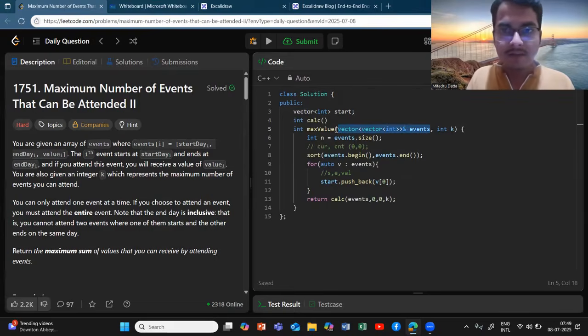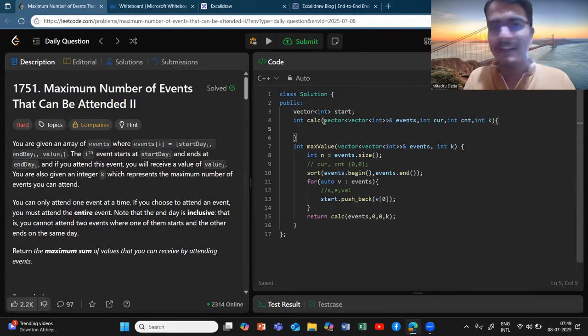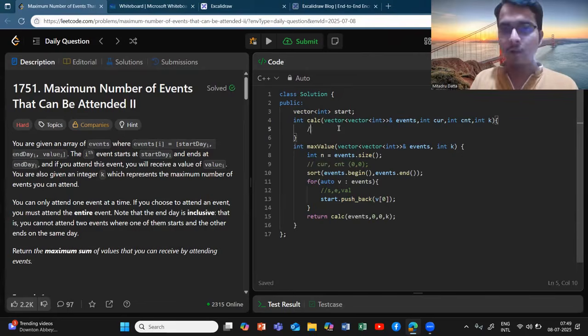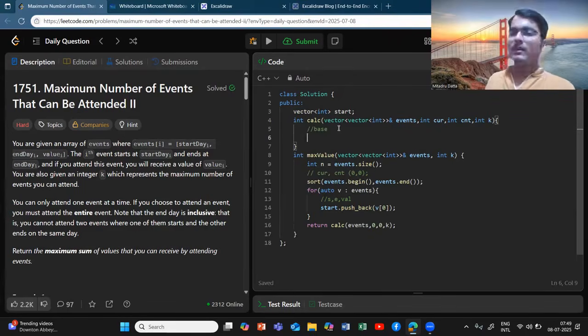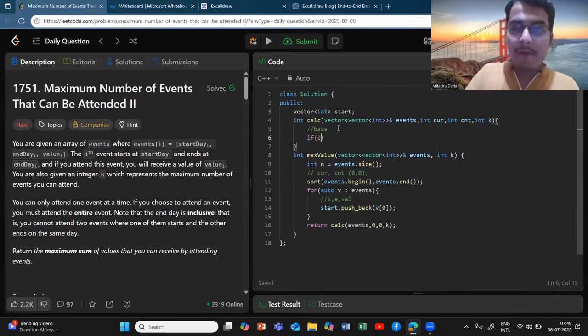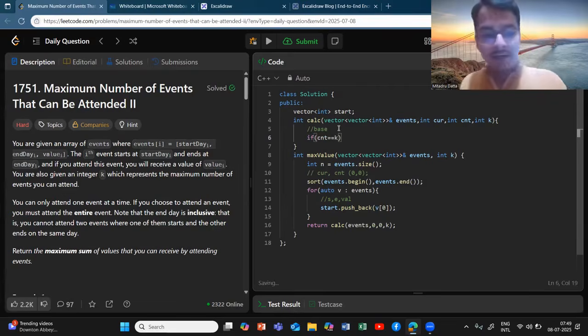We will just simply copy this, and we will have current index, we will have count, we will have k, we will have all of these things. And what should be the base case? Now you try to think what should be the base case of the recursion. So the first thing which can happen is that my count can get exhausted. So if my count is equal to k, if I've already counted, then return 0.